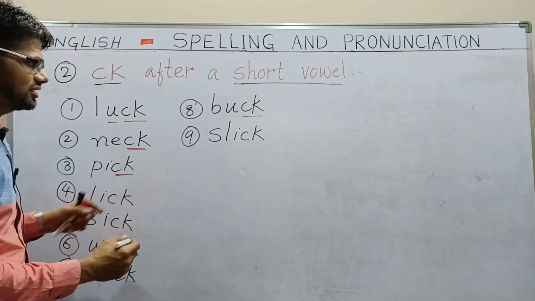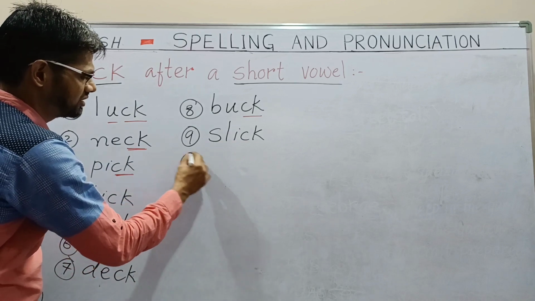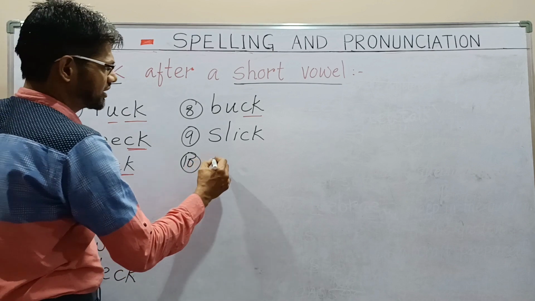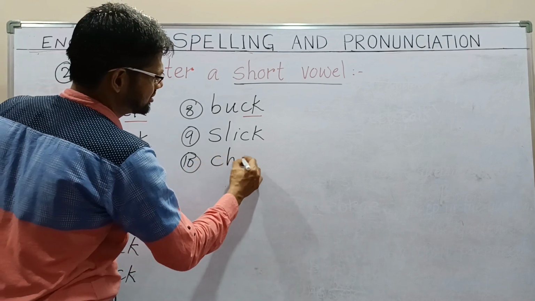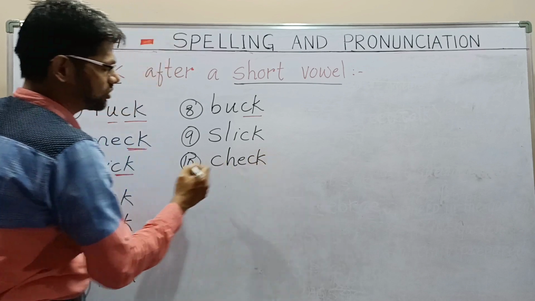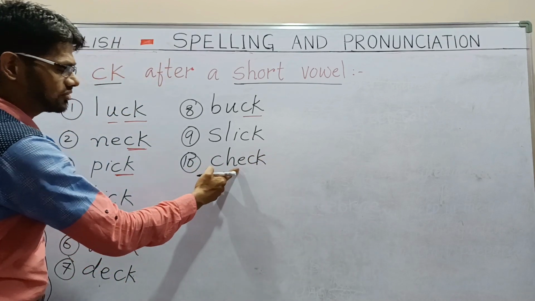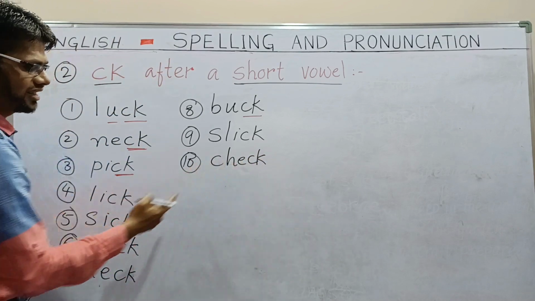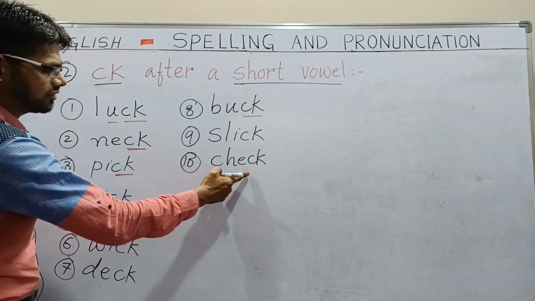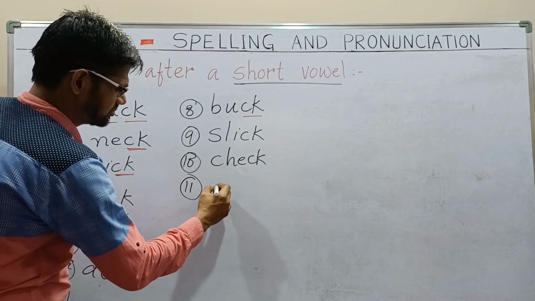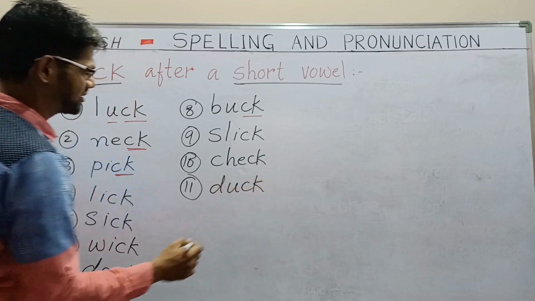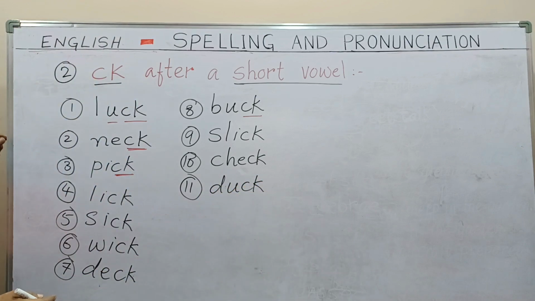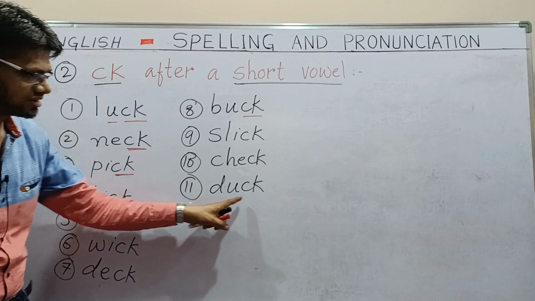Next, check. Did I write CH? No. Check, C-H-E-C-K, also has a short vowel sound. Because of the short vowel sound, we have to write C and K. D-U-C-K, duck, also has a short vowel sound.